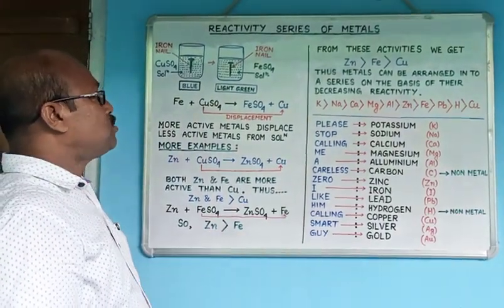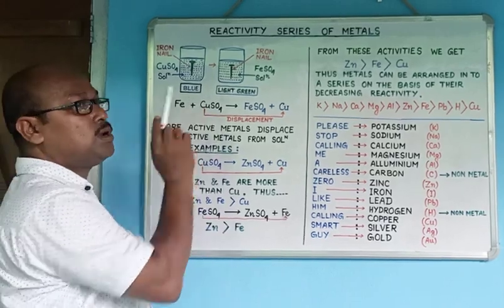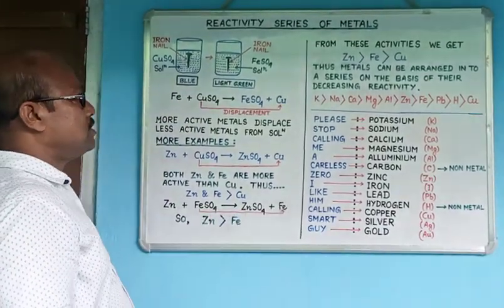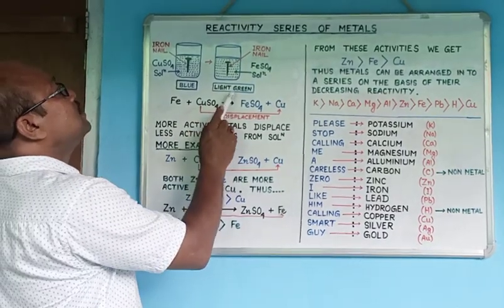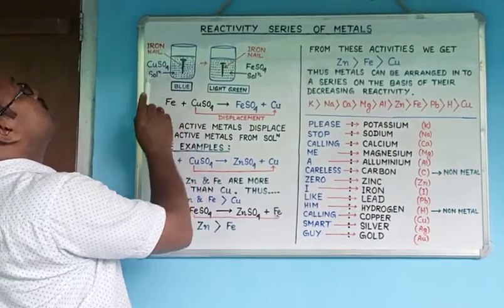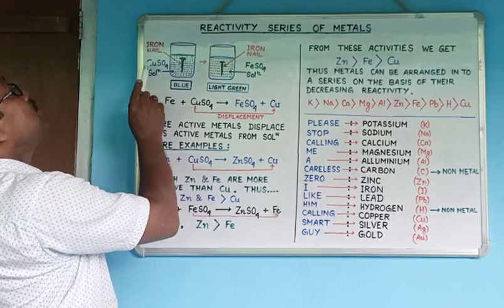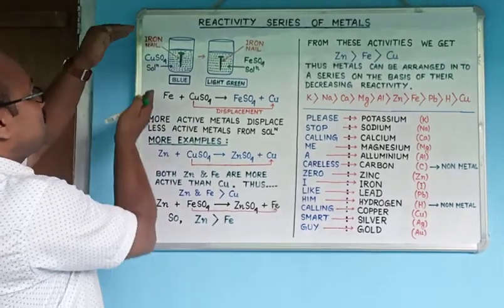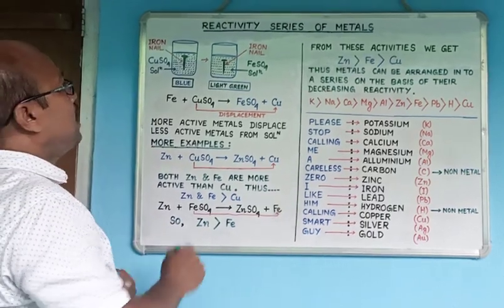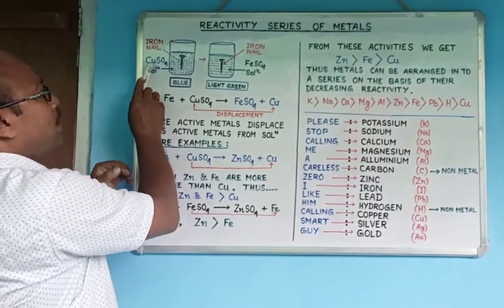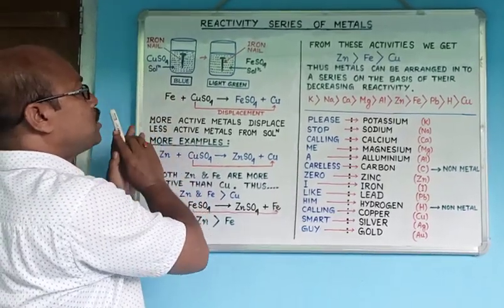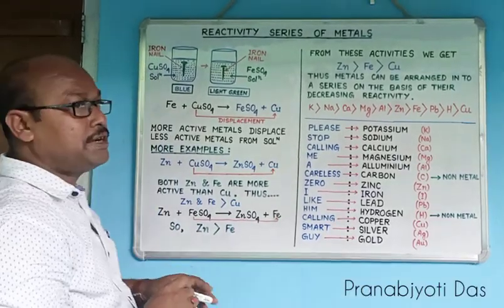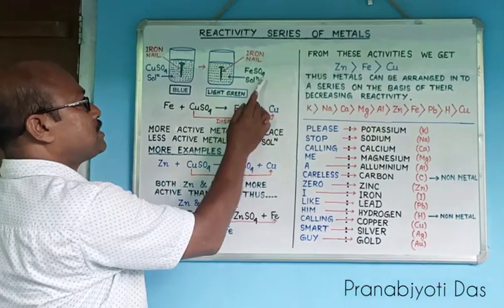So the question that comes to our mind is, where has the blue color of the solution gone? The answer is, since there are two metals reacting with each other, that is iron and copper in the copper sulfate solution, there is a reaction between these two, and in this reaction copper is displaced from the copper sulfate solution and iron itself has reacted with sulfate and has produced ferrous sulfate.